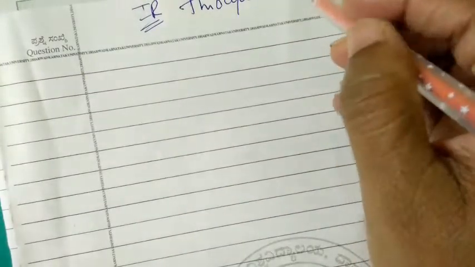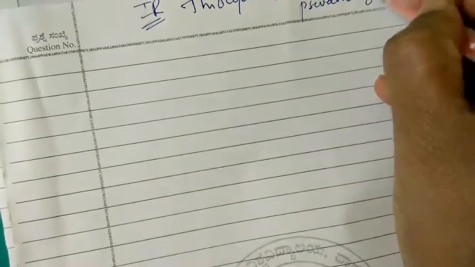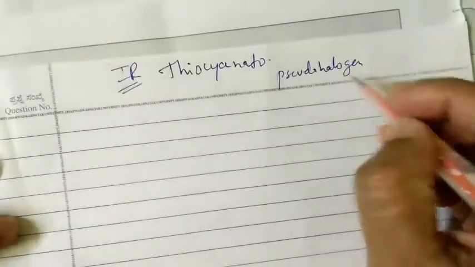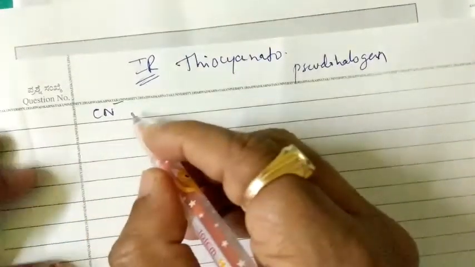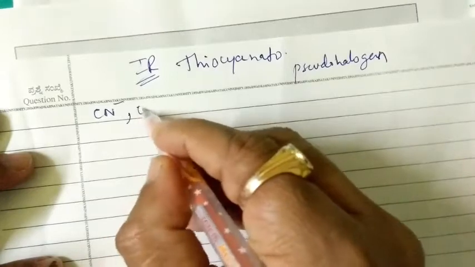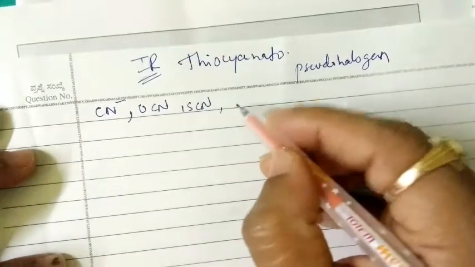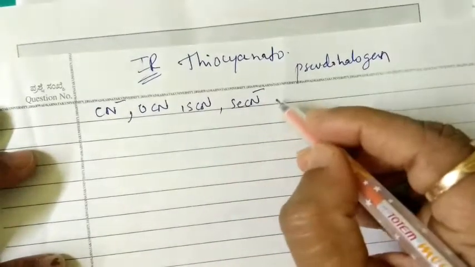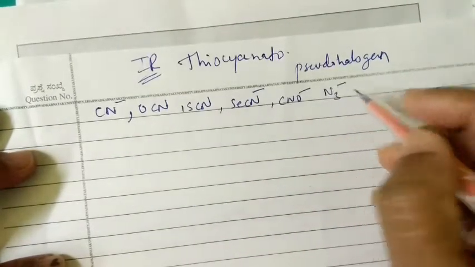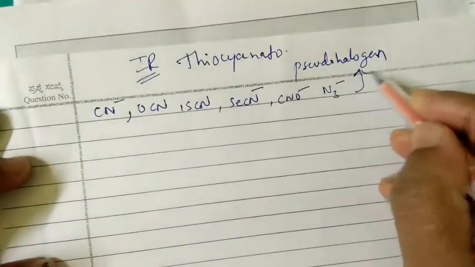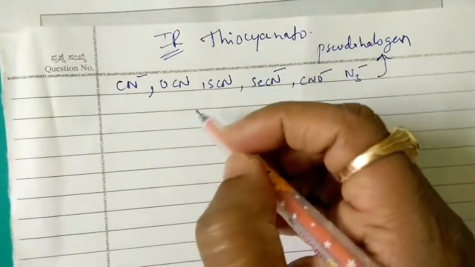These are some of the pseudo halogen compounds, like CN (cyano or nitrile), thiocyanate, selenium cyanide, CNO minus and N3 minus. These are pseudo halogenated compounds, ions we can call them.